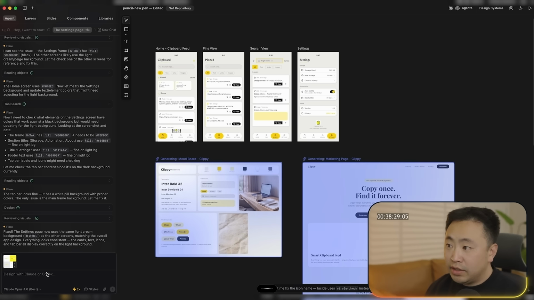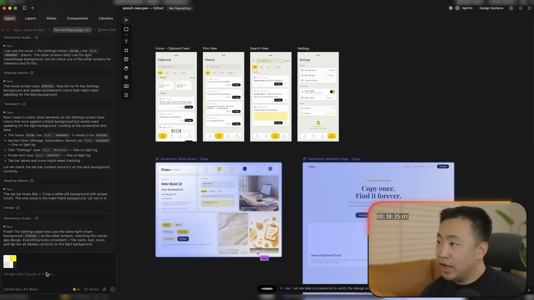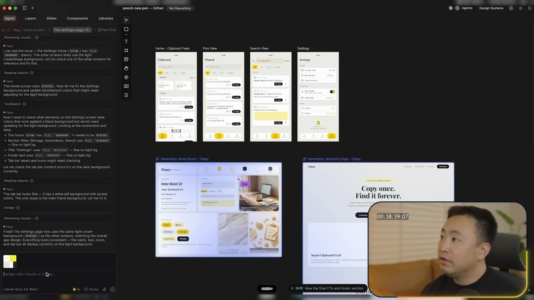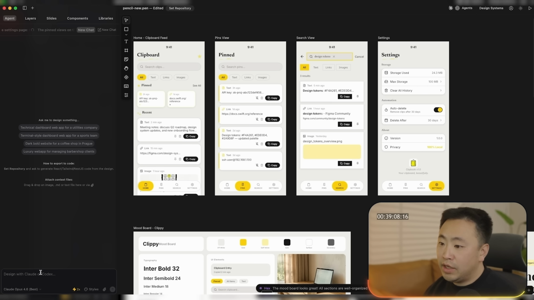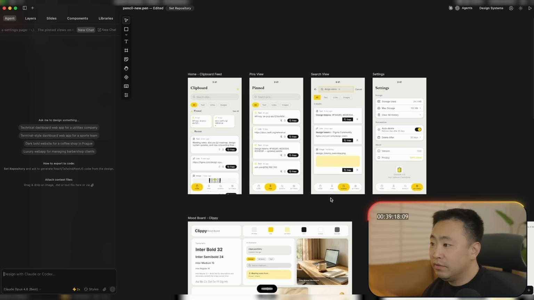I could say, hey, can you go through the entire app? But first, let's make a color scheme, like a design system, using these colors, and then fix the entire app with these colors. Here, I want to say, hey, can you use SVG to design me an icon for Clippy?